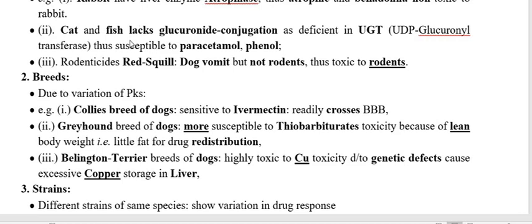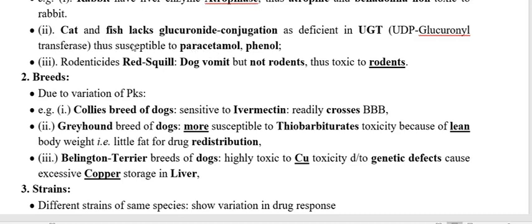Then the drug is not excreted out from the body, and therefore it remains for a longer time interval in that particular species. So if a drug or xenobiotic or toxicant remains in the host animal, then the chances of toxicity are more because the agent is still there, persisting within the body of the animal.